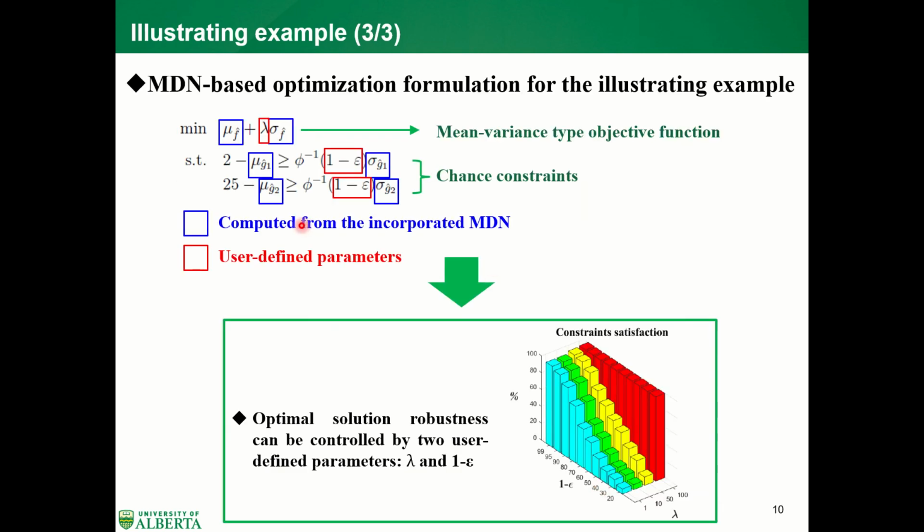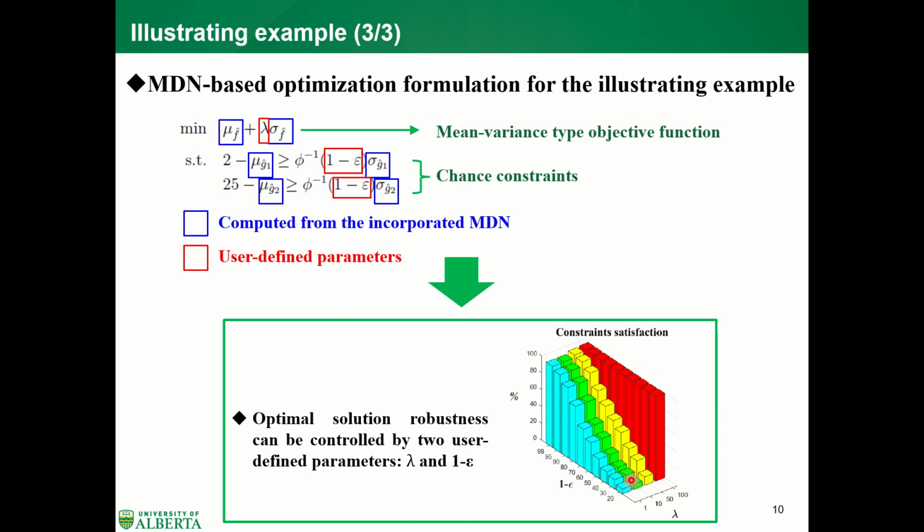And then we can incorporate the trained MDN into the optimization framework here. As you can see from the optimization framework, the variables in blue boxes are computed from the incorporated MDN, and the parameters in the red boxes are user-defined parameters. Then we can solve this optimization several times with different user-defined parameters, and we can obtain several different optimal solutions, as we can see from these figures.